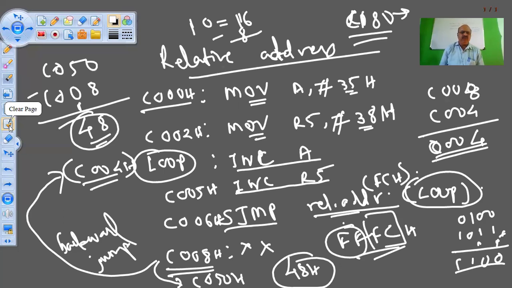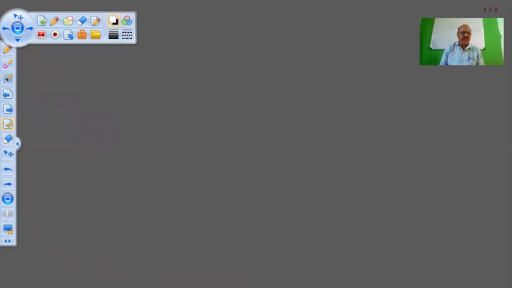Now, second type: just now I told you there are two types of address scheme. One is relative address, and second is absolute address.